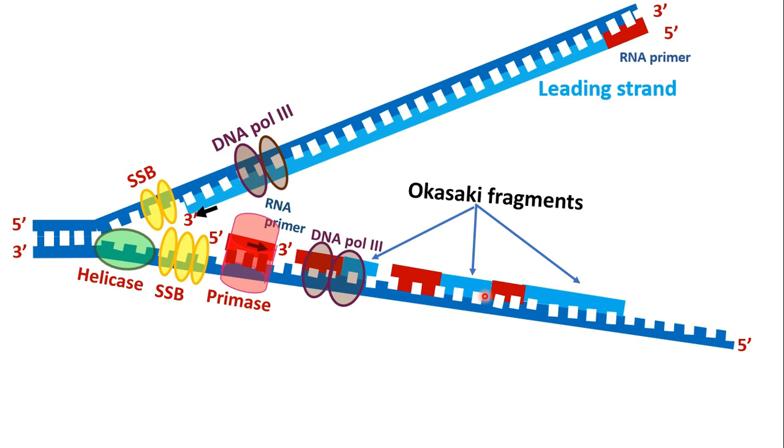Now, incoming deoxyribonucleotides are added one after another to the 3' end of the growing DNA chain, and it follows the base pairing rule. Pyrophosphates are removed with the addition of each nucleotide.